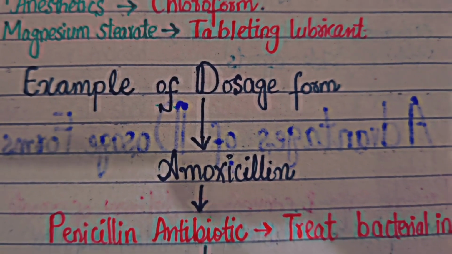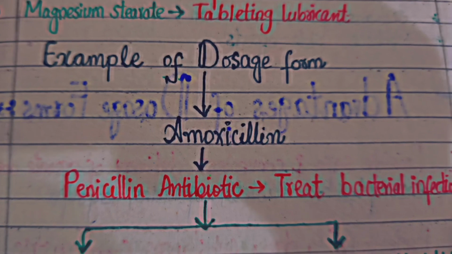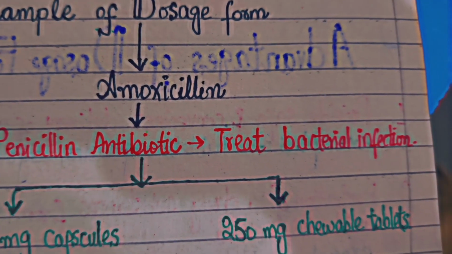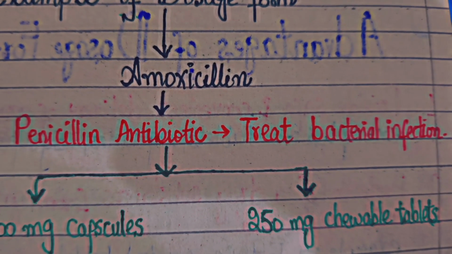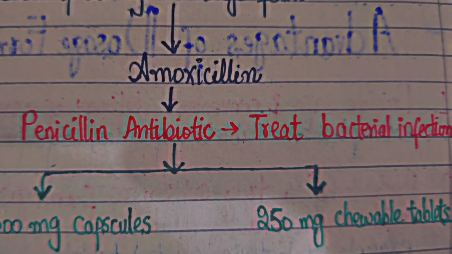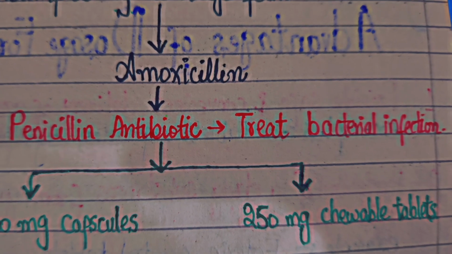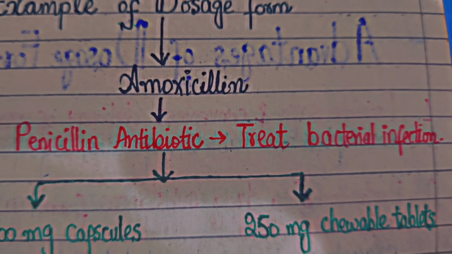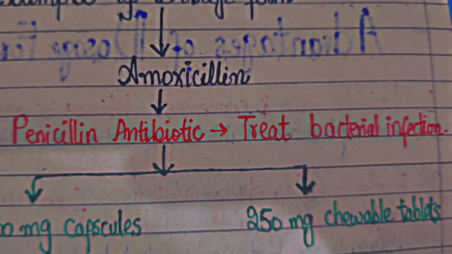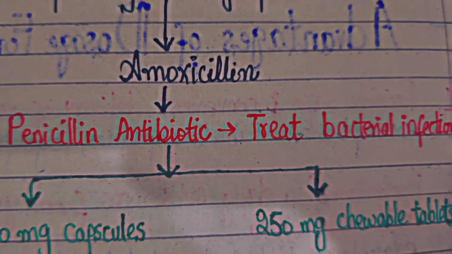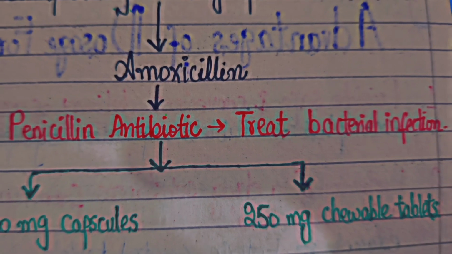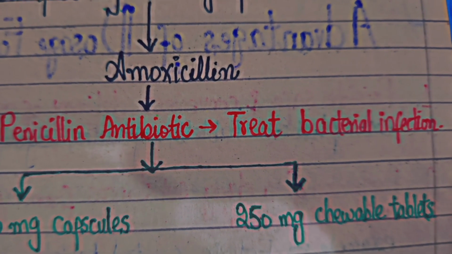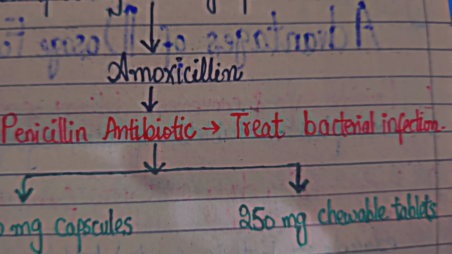We take the example of the dosage form amoxicillin. Amoxicillin is a penicillin antibiotic which is used to treat bacterial infection. It comes in two forms: 500 milligram capsules and 250 milligram chewable tablets. So it has two different forms, one is the capsules and the other is chewable tablets. The capsules will be administered orally, while the 250 milligram chewable tablets are used for oral or buccal activity, and prior to swallowing must be chewed.